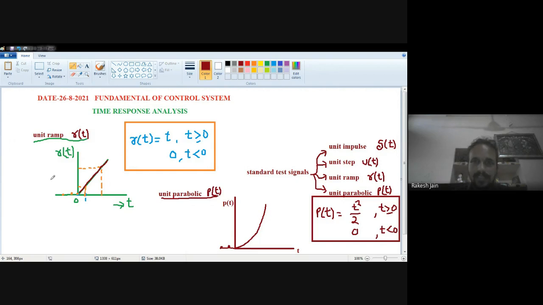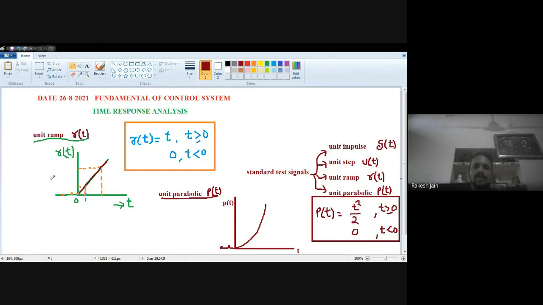If the highest power of s in the denominator is 1, let's suppose 1 upon s plus 3 is the transfer function of a control system, then what is the order? The maximum power in the denominator is s raised to the power 1, so this is a first order system. Now suppose C(s) upon R(s) is equal to 5s divided by s square plus 2s plus 5. The highest power of s in the denominator is s square, so this is a second order system.